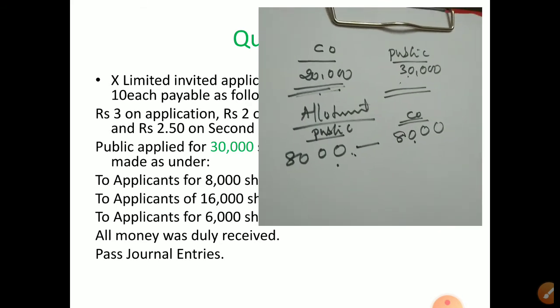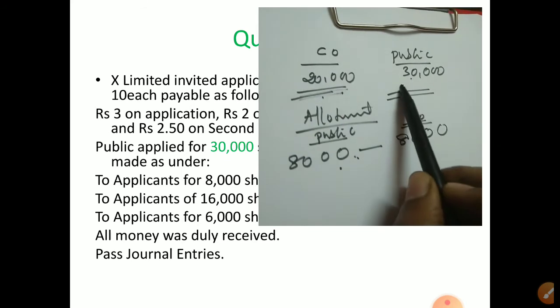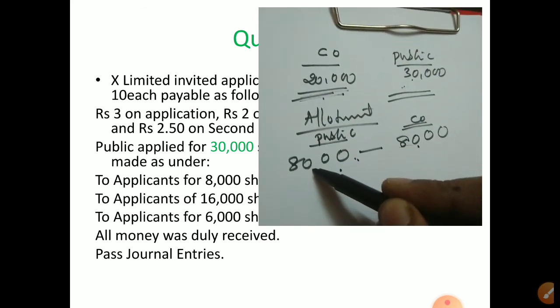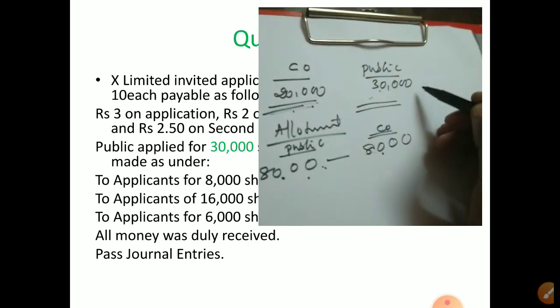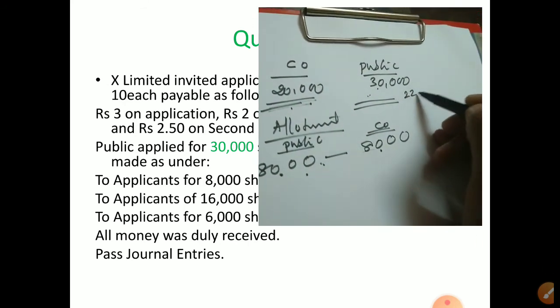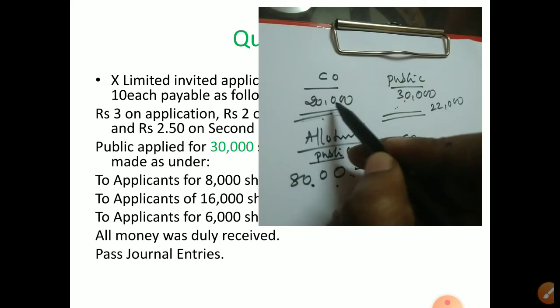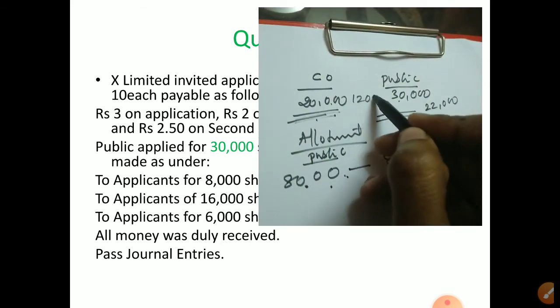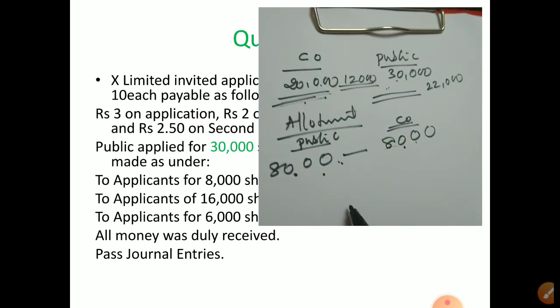So from the public 8,000 went, meaning 30 minus 8, how much is remaining? 22,000 is remaining, correct? 22,000 remaining. Now here, how much remaining? The company gave 8,000, so 12,000 remaining with the company, correct?